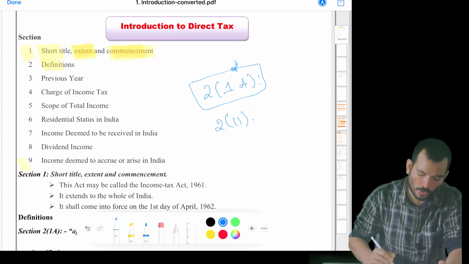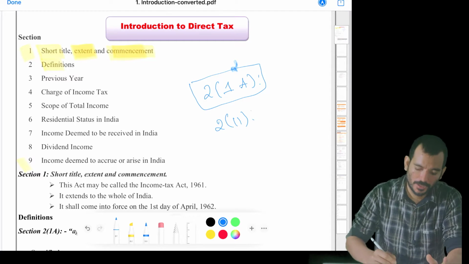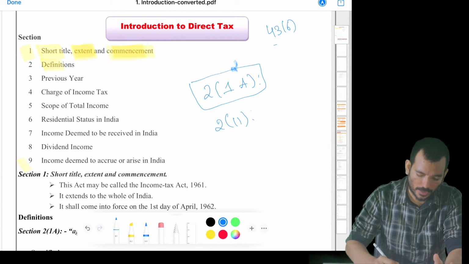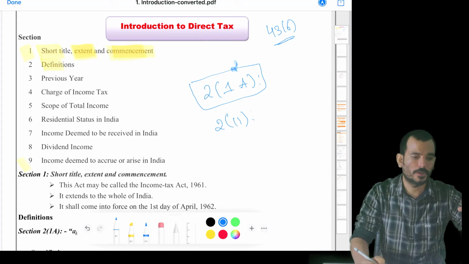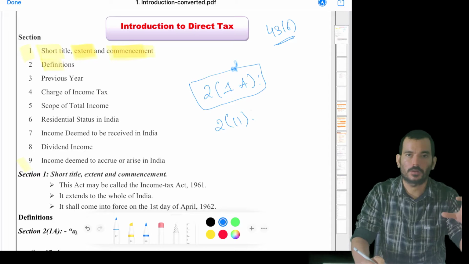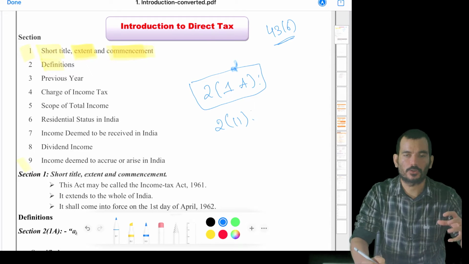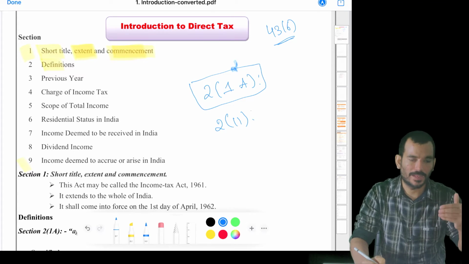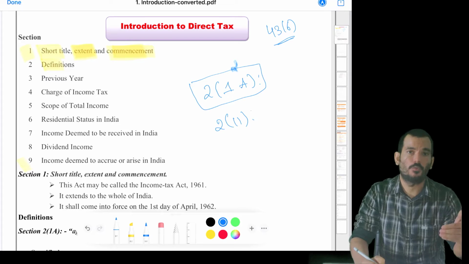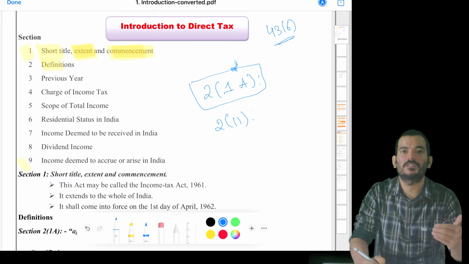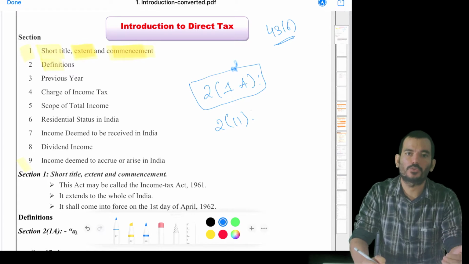Section 2(11) block of assets. This is also required for PGBP. When we work out WDV as per section 43(6), we need to group the assets into different block categories. That category we call a block of assets. When do you categorize into a single block? If it is tangible, it has to be building, land or machinery. If it is intangible, like know-how, patent, copyright, trademark, something like that. The more important thing is that it has to have a single rate and a similar nature.